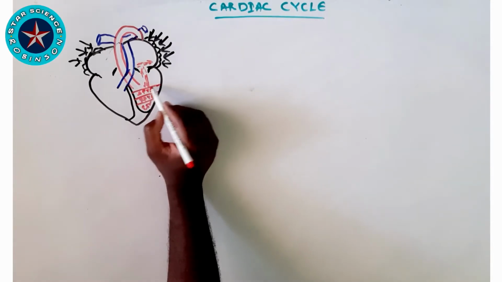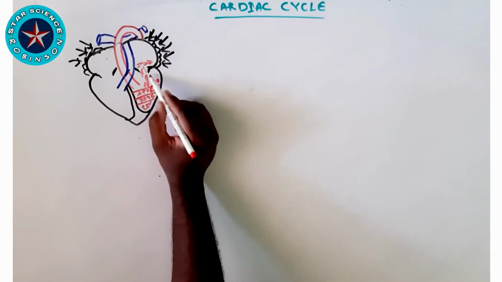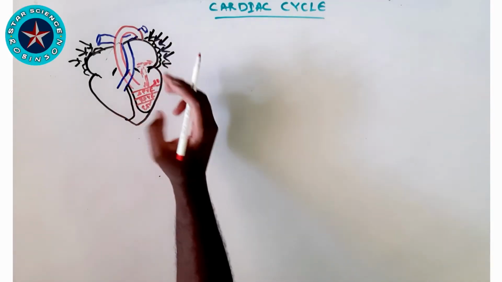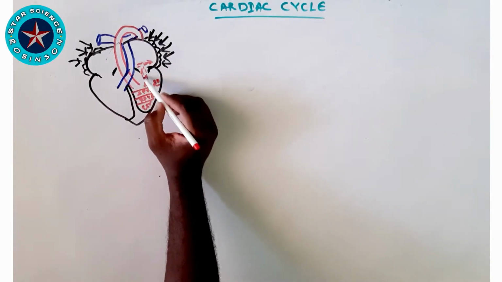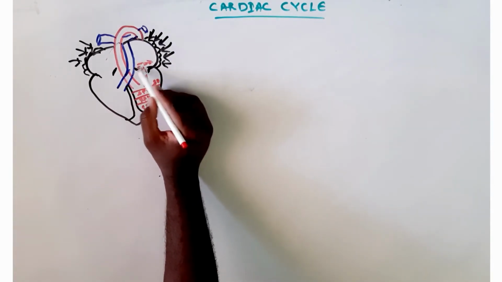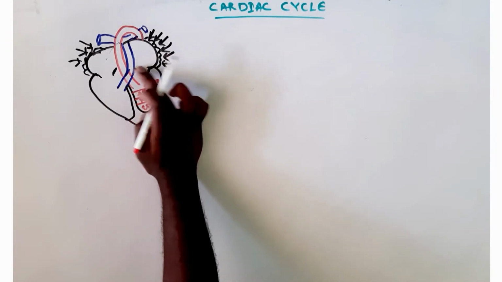When the atrium contracts, the blood from the atrium gets into the ventricles. Almost all the blood from the atrium has now been shifted to the ventricles.